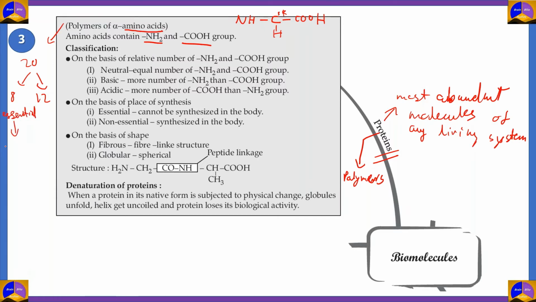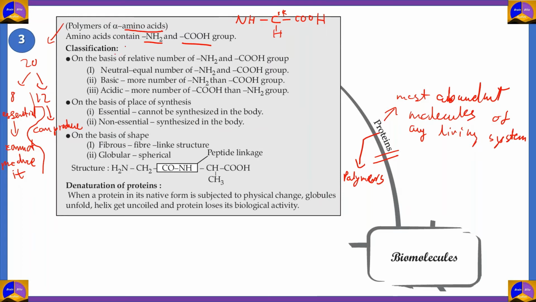Essential means that we cannot produce it. It must come through our diet, while the other 12 are amino acids that we can produce. So that is how amino acids are classified. And the monomer that is amino acid forms the complex structures that today we call proteins.